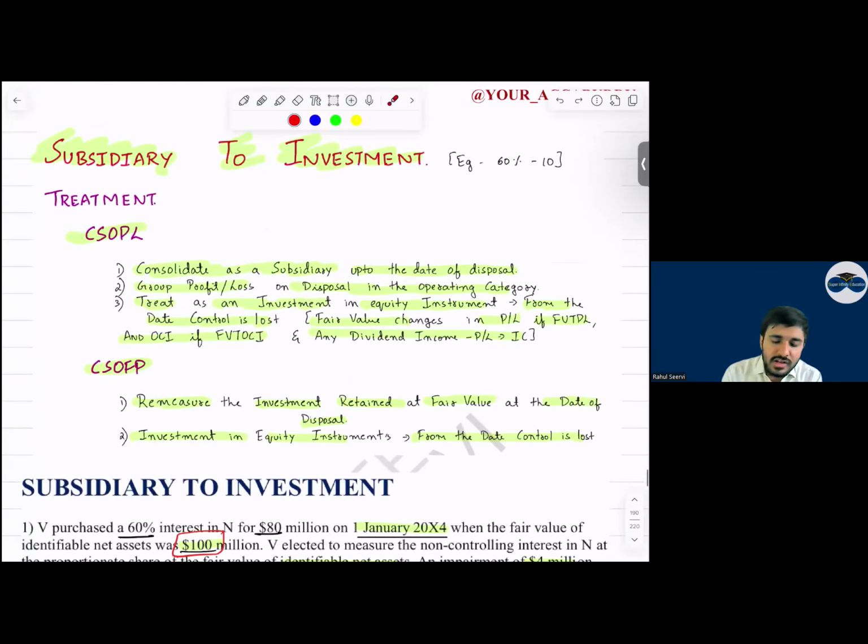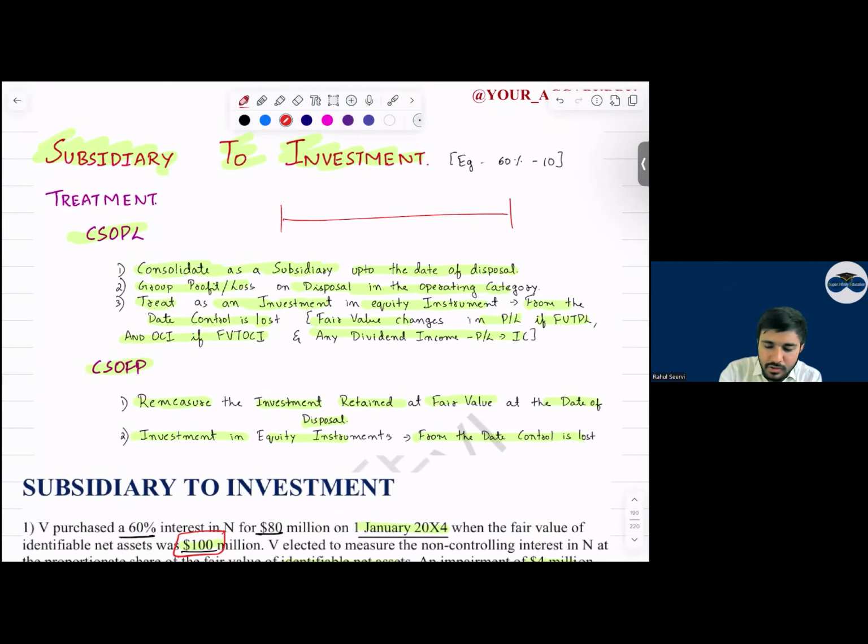Then coming to subsidy to investment, sir. Consolidate as a subsidy up to the date of disposal. Gain or loss is the same. Gain or loss is recognized in the operating category. Treat it as an investment in equity instrument after that. Either follow fair value through P&L or fair value through OCI. Any dividend income you receive for the remaining 6 months, recognize this in the investing category. Then in the balance sheet, remeasure the value and recognize this.